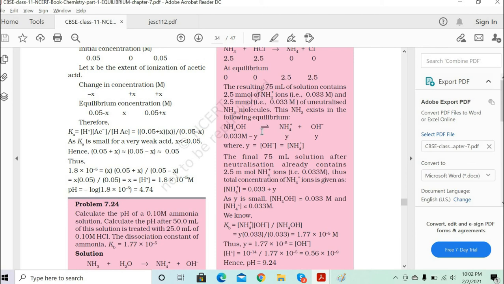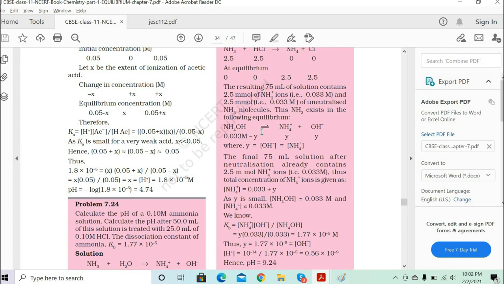Because it's a base, right? So Kb, you can get the value of the OH ions. Kb they have already given to you. Once you get the Kb value, you can easily find out what is the OH minus ion concentration. From there you can find the OH minus concentration.